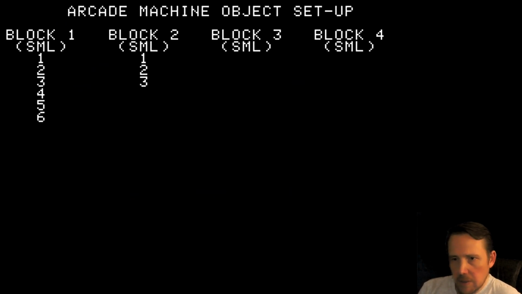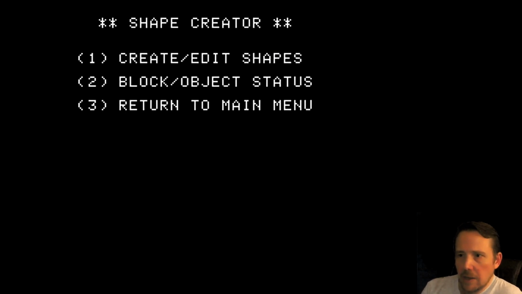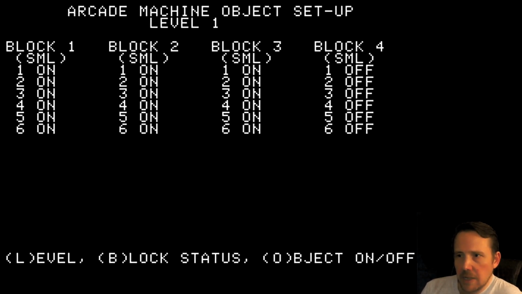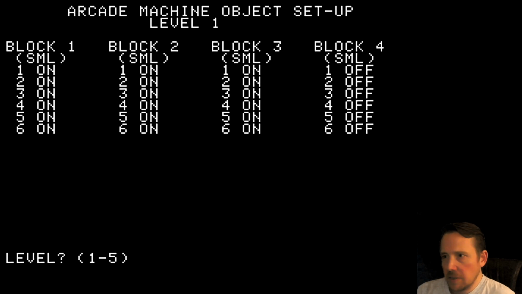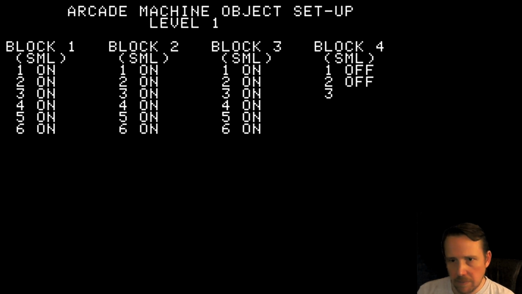I'm going to hit no. Let's return to menu here. And then you can also check the block object status. So that's like what levels which blocks appear on, I believe. So you can hit L to cycle between levels. I think it's all the same except level 5 here on the default, which turns on block 4. You can hit B to toggle blocks on or off, and O to toggle objects on or off. You can also change the block size here. So let's check it out really quick, because you can do, let's go back to level 1 here.